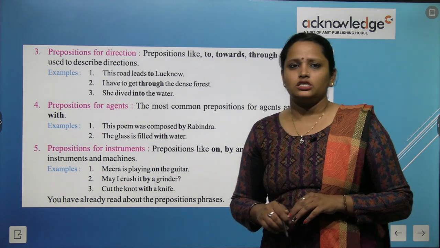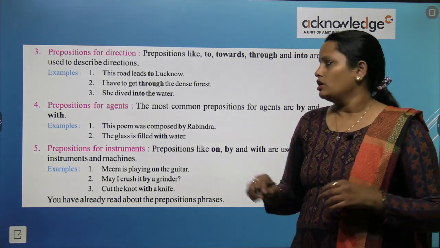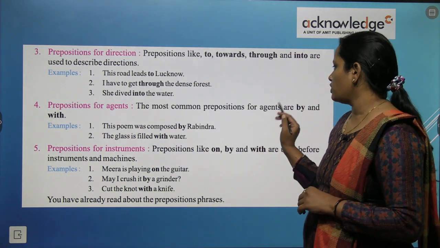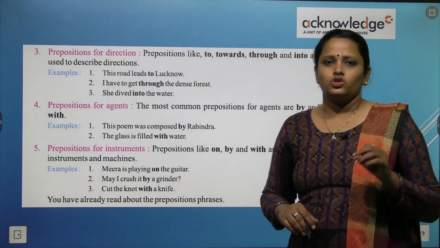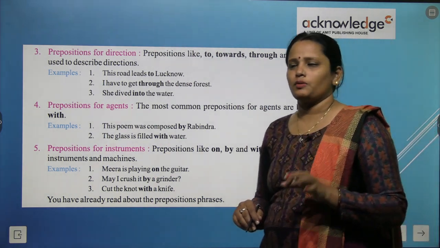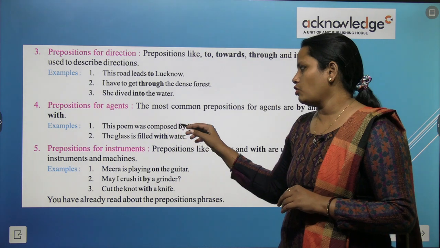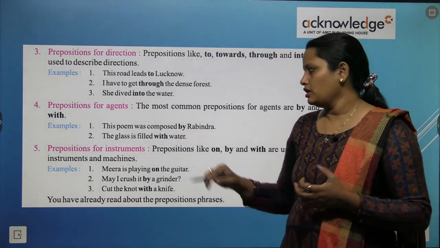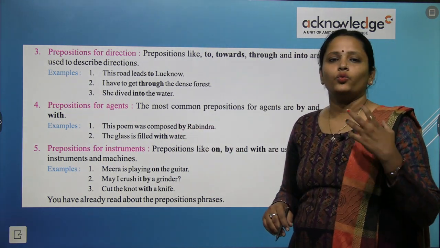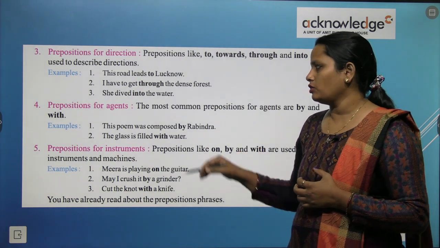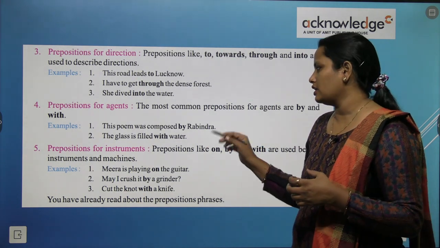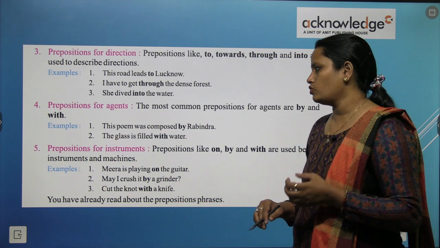Next is prepositions for agents. The most common prepositions for agents are by and with. So by and with जो है use होता है as a preposition of agent. This poem was composed by Rabindranath and the glass was filled with water. So यहाँ पे इन दोनों में we have used some agent and that is Rabindranath and water.